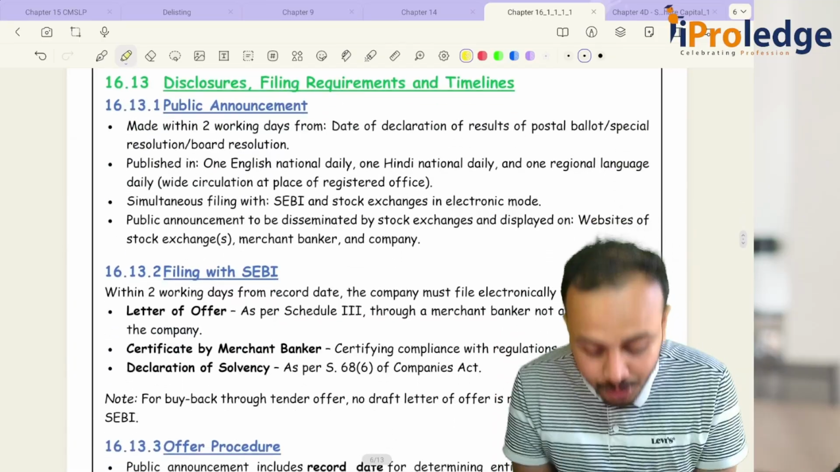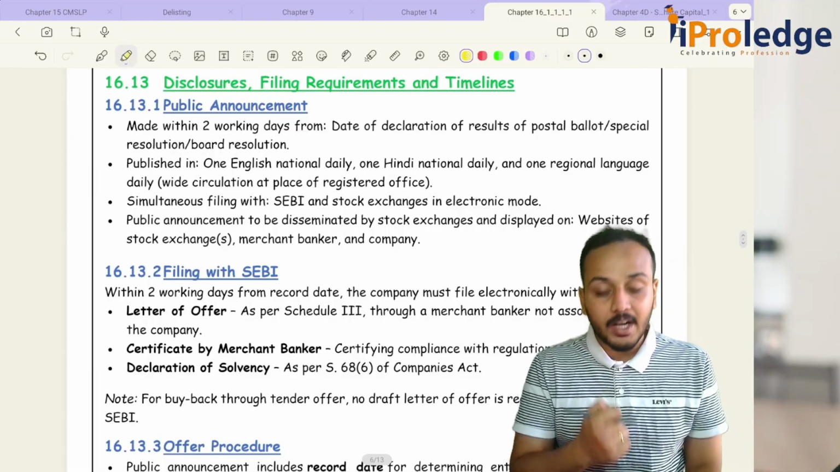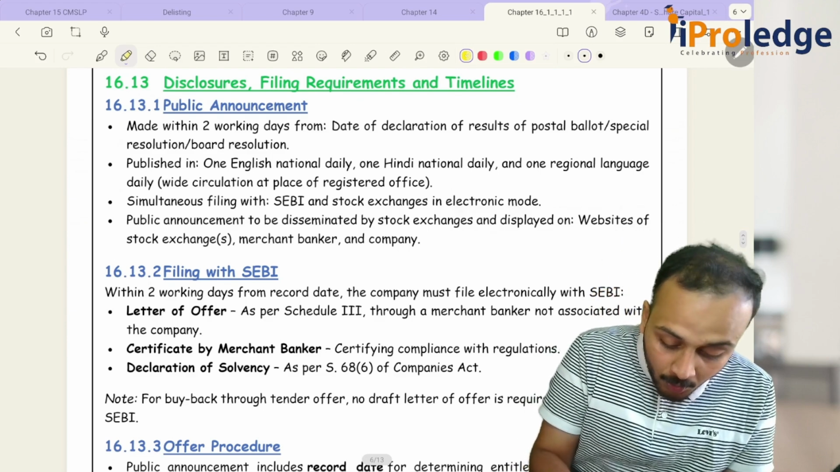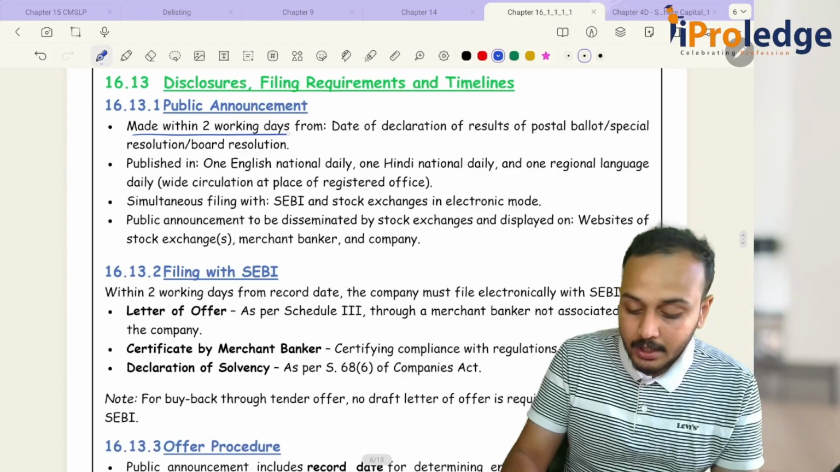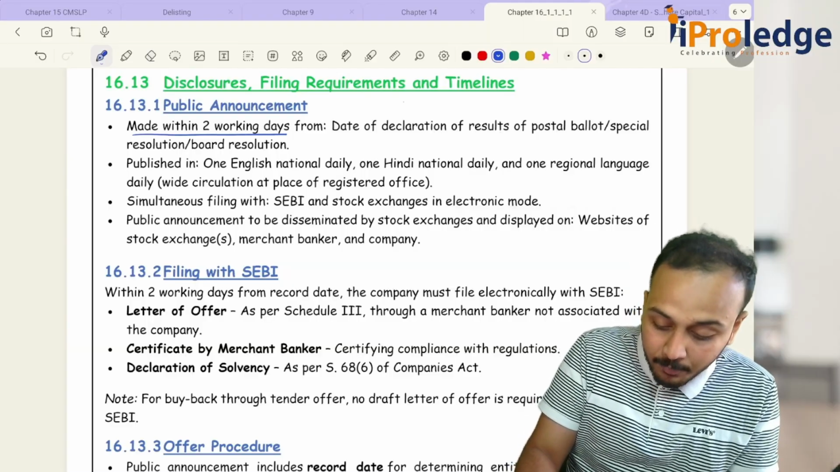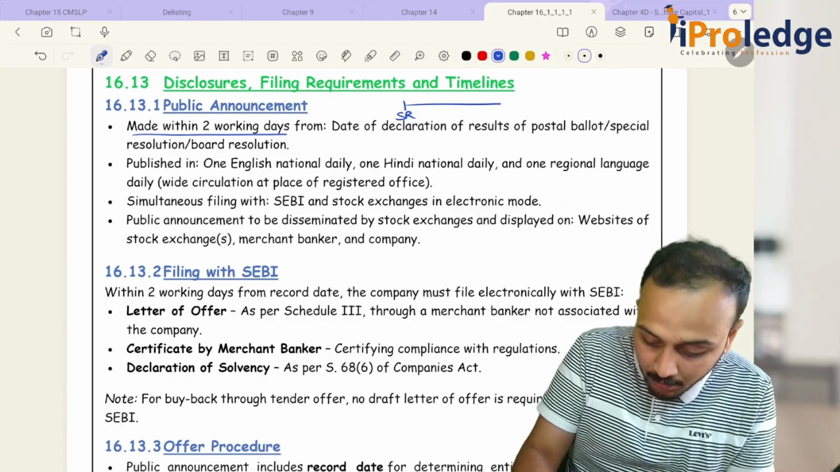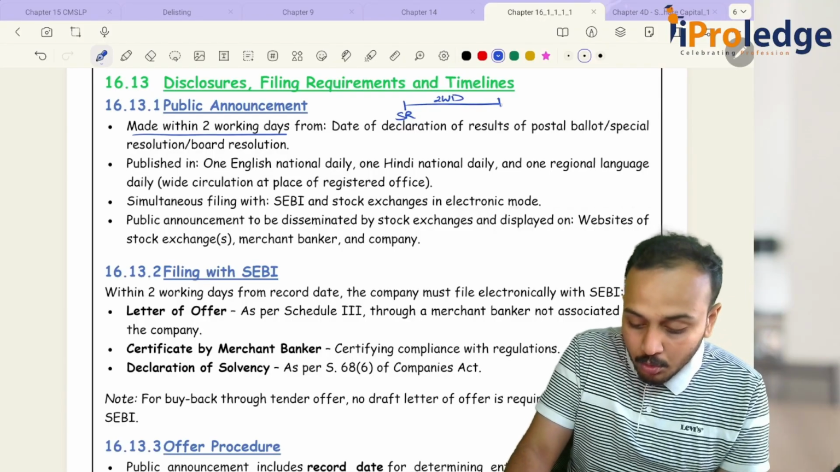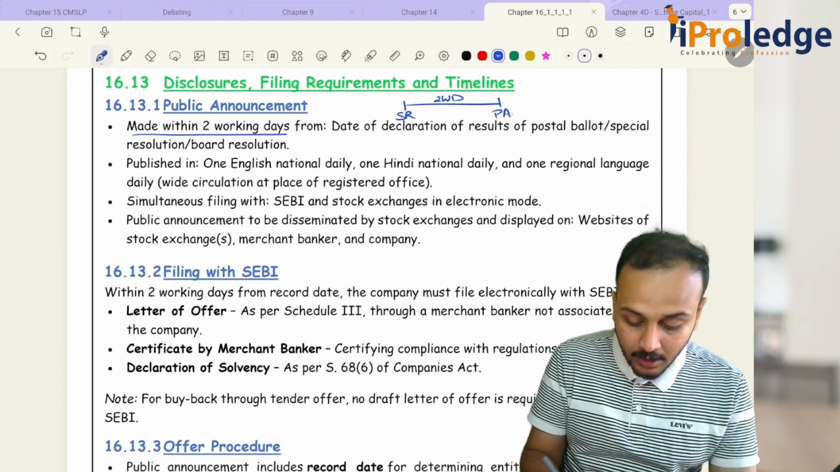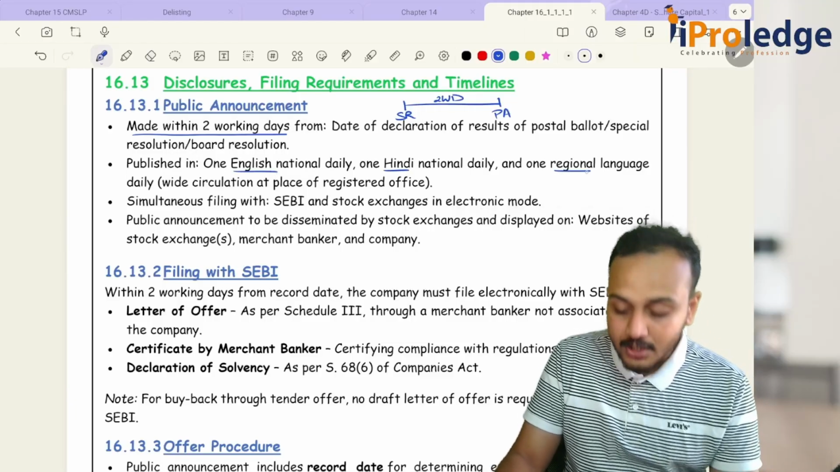Now coming to the most important aspect of your buyback procedure, that is your disclosure, filing requirements and timelines. The public announcement shall be made within 2 working days from the date of declaration of the results. So what are they telling? I have passed my special resolution on this date. How much time do I have? 2 working days, to make a public announcement. Where should it be published? English national daily, Hindi national daily and regional language.